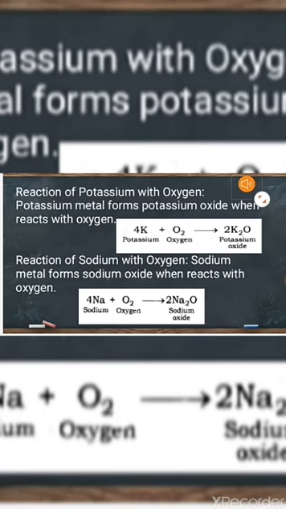For example, sodium and potassium. These two metals are most reactive metals. Immediately when exposed in air, they form their oxides. Like reactions are given, potassium reacts with oxygen, form potassium oxide, and sodium also reacts with oxygen very rapidly and forms sodium oxide.